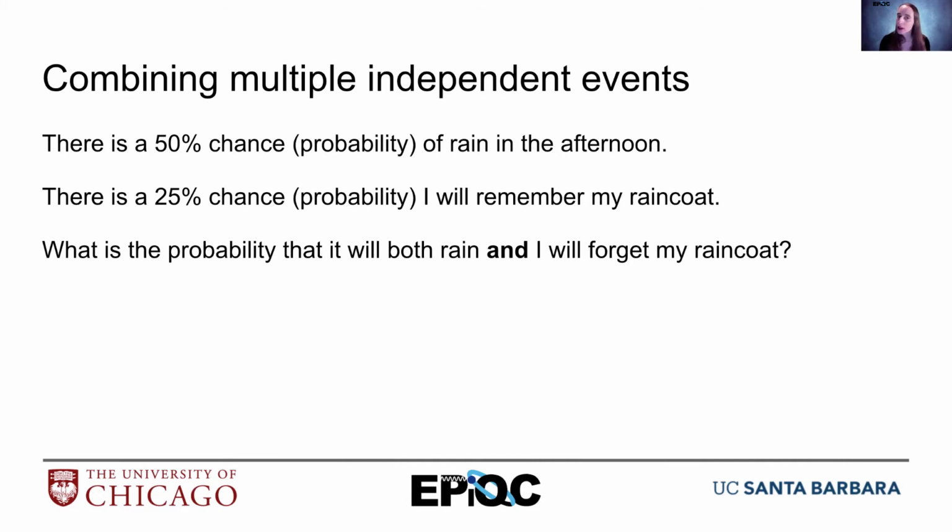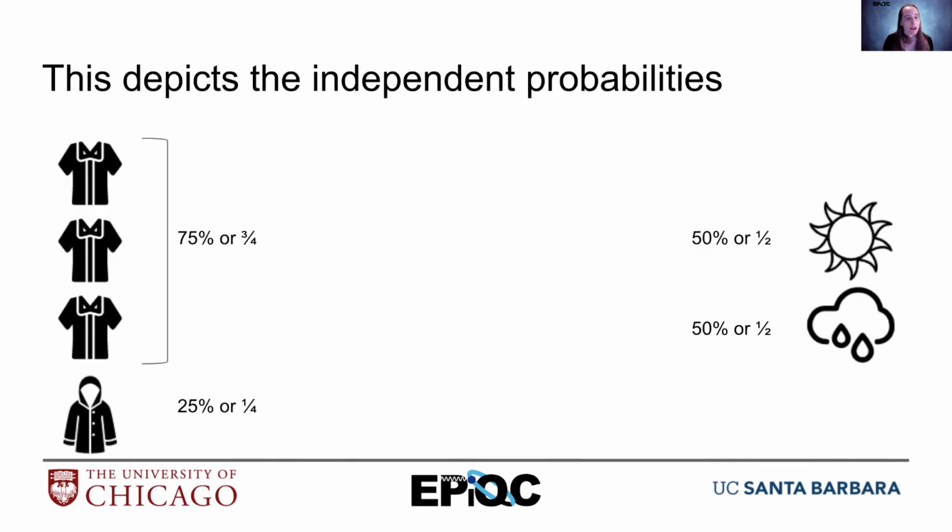Okay. So first we're going to reason this out with a visual representation, and then I'll show you how to calculate it only with mathematics. So we could set this out. I only have a 25% chance of remembering my raincoat, which is a 1 in 4 chance. So 3 out of 4 times, I will forget my raincoat and I'll just have this nice shirt on. And then for rain and shine, it's 50-50. So I have equal probability of each one. Okay. So these are the independent probabilities, and this is a way of visualizing them.